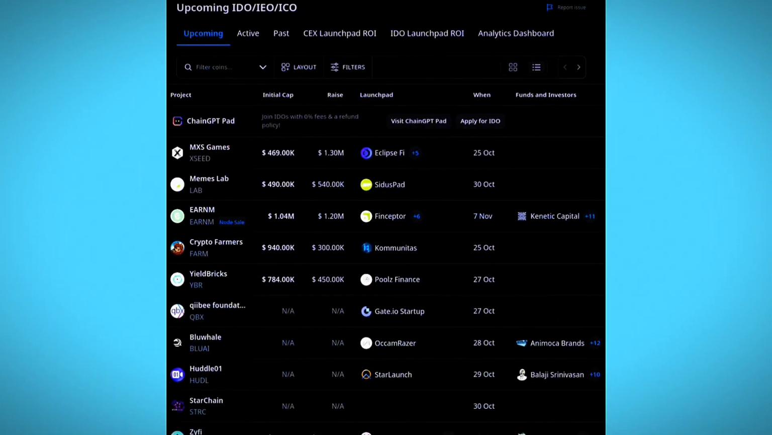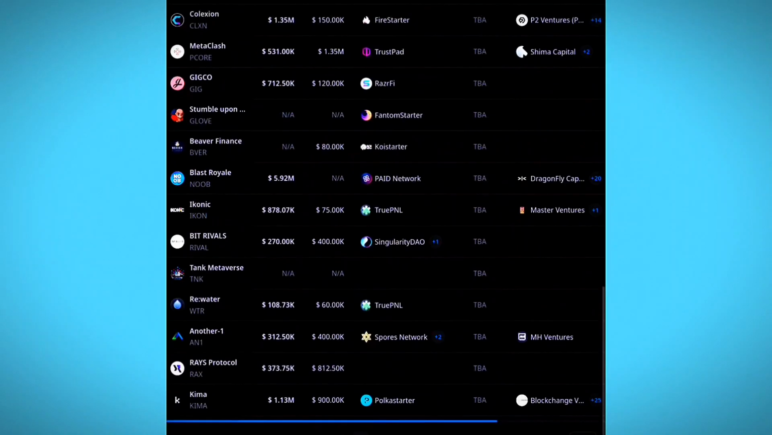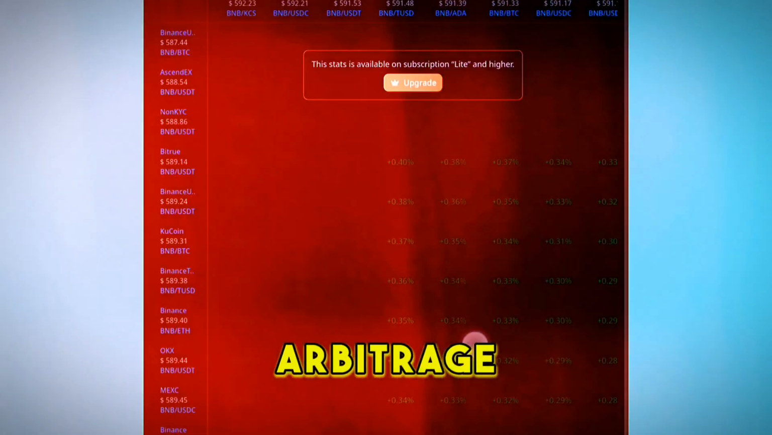There's more that you can still do with this CryptoRank. There's fundraising, there's arbitrage. I'm going to show you all those tips and tricks on how to be an all-inclusive person when it comes to research.